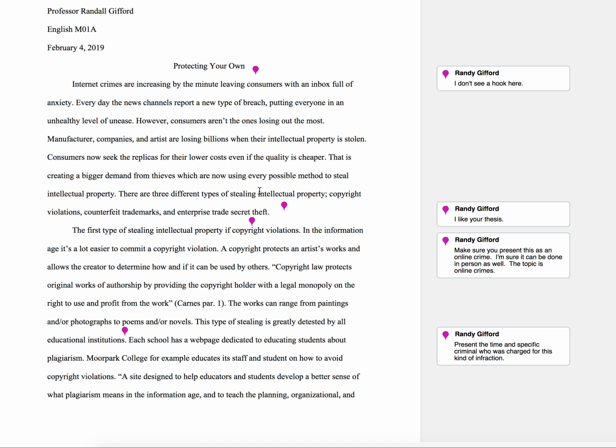It doesn't talk about online, but I'm talking good now, so I'm not going to talk about that right now. It gives me 3 body paragraphs about copyright violations, counterfeit trademarks, and trade secret theft. So I have 3 crimes, and we're going to be looking for examples of those 3 crimes, and I get all of this from the thesis statement. That's good as well. Moving on.